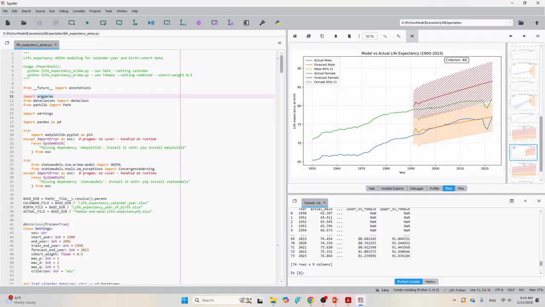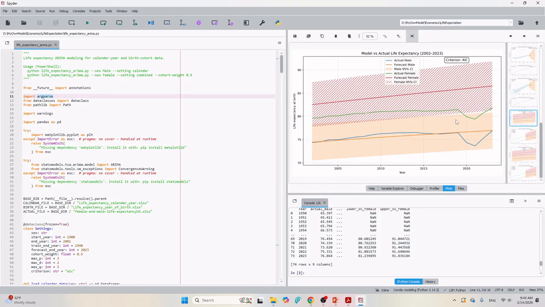So for the female, you can see this area is kind of out of the 95% confidence interval. But for most area, it is inside this 95% confidence interval. If we enlarge this chart, you can see it's something like this.